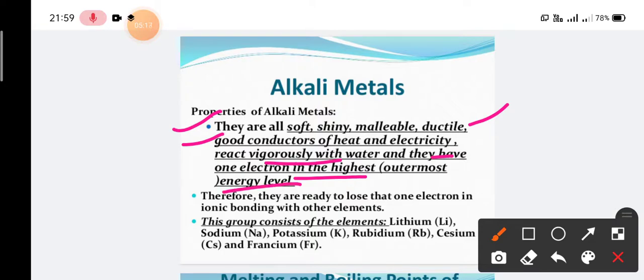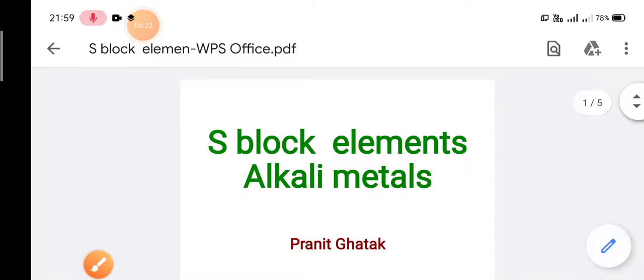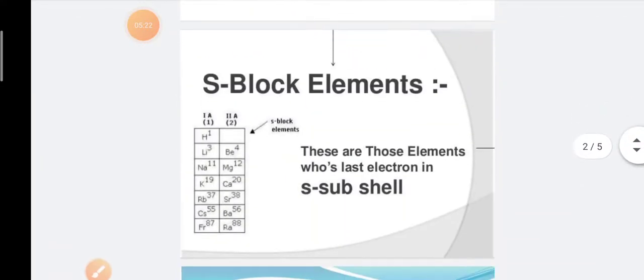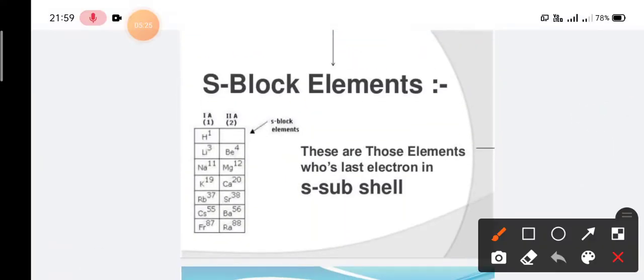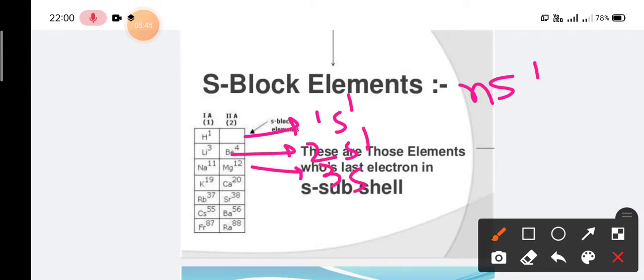These metals are named S block elements because their valence shell is S. The electronic configuration of the S block elements is ns1. For hydrogen it is 1s1, for lithium 2s1, for sodium 3s1, and so on. So the valence electron configuration of the alkali metals is ns1.